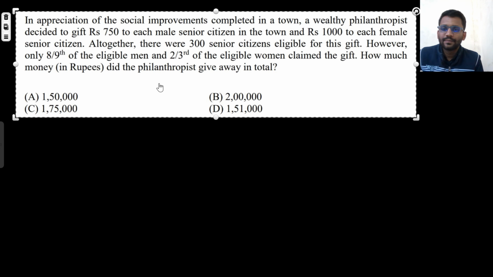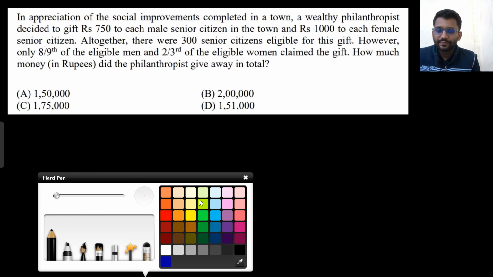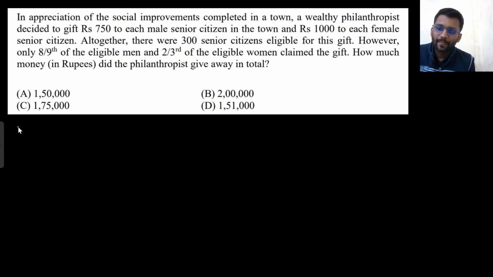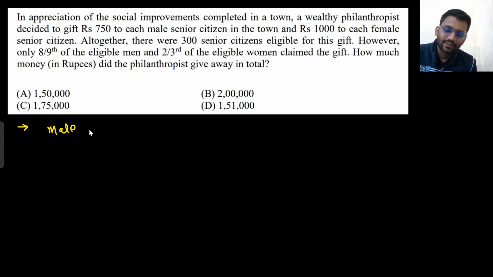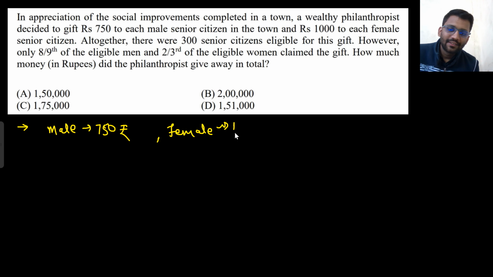This is a good question. In appreciation of a social improvement completed in a town, a wealthy philanthropist decided to give 750 rupees to each male, not 780, 750. Male will get 750 rupees, always less. Female will get 1000 rupees. Although there were 300 citizens eligible for the gift. Now they are not saying if it was man or woman.